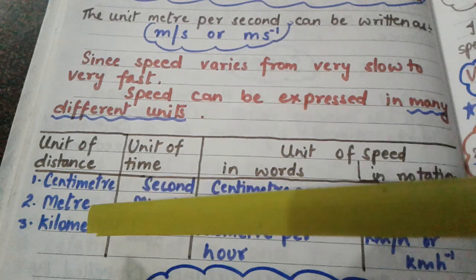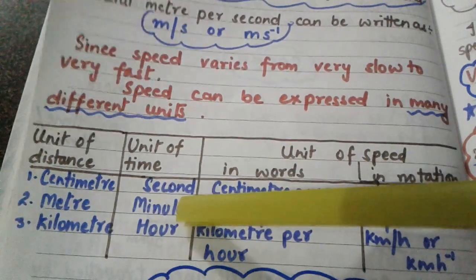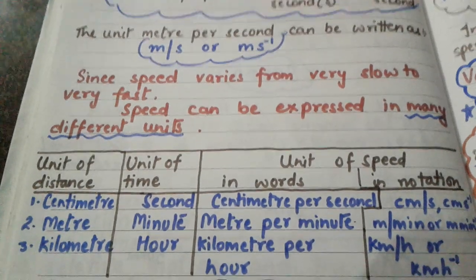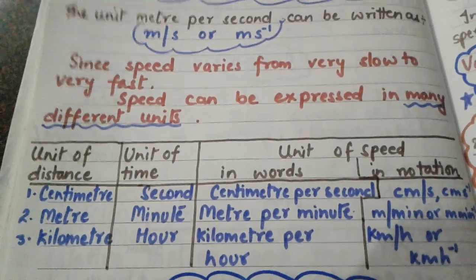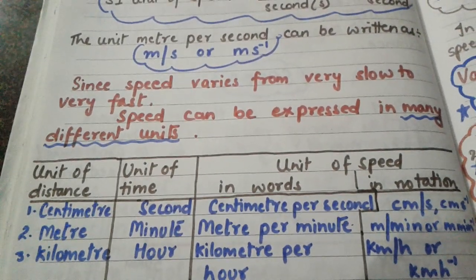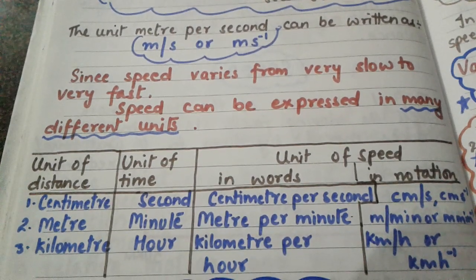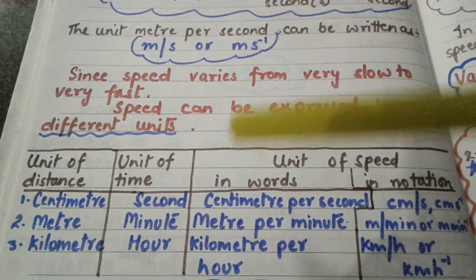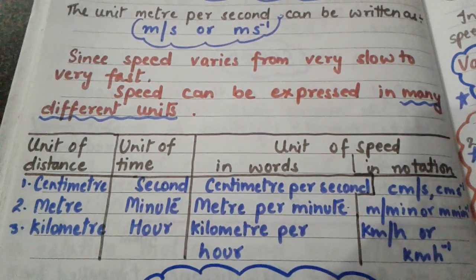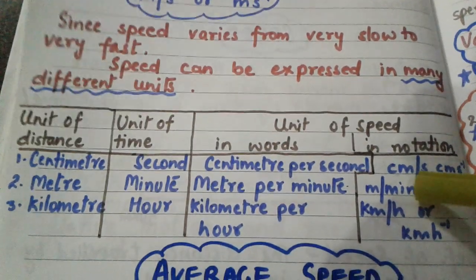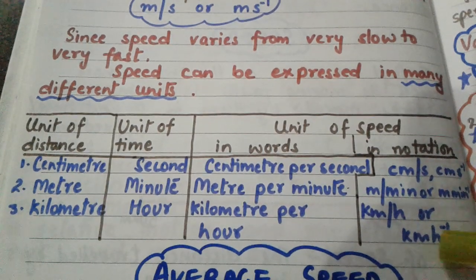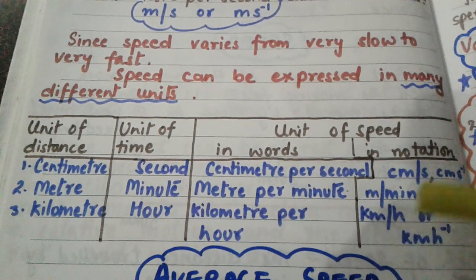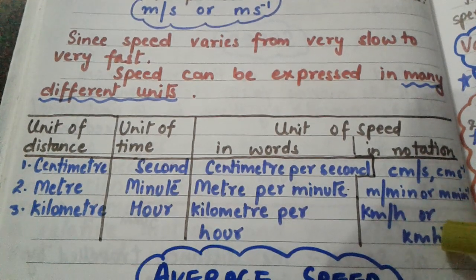Similarly, if the unit of distance is meter and the unit of time is minute, the unit of speed will be meters per minute, or we can write it as m per min, or meter minute inverse 1. Considering kilometer as the unit of distance and hour as the unit of time, the unit of speed will be kilometers per hour. In notation we can write it as km per h, h stands for hour, or kilometer hour inverse 1.